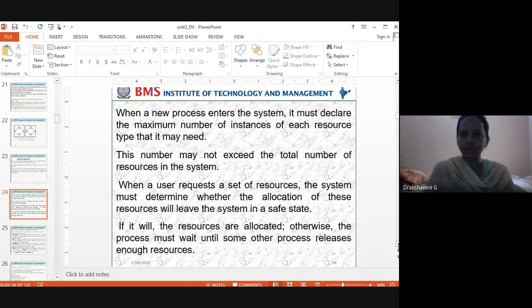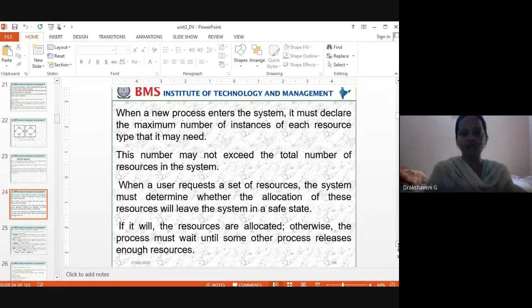When a user requests a set of resources, the system must determine whether the allocation of these resources will leave the system in a safe state. So what do we mean by safe state? Safe state means deadlock should not occur. That's what we have seen in the earlier slide. When do we say unsafe, and when do we say safe? Safe means deadlock is not occurring. Unsafe means deadlock is occurring.